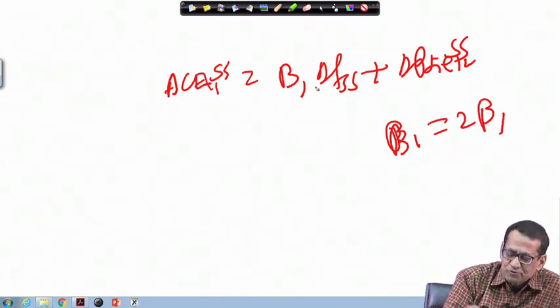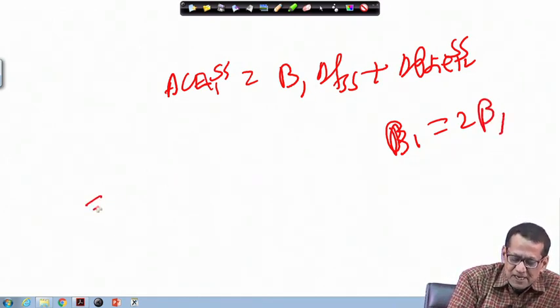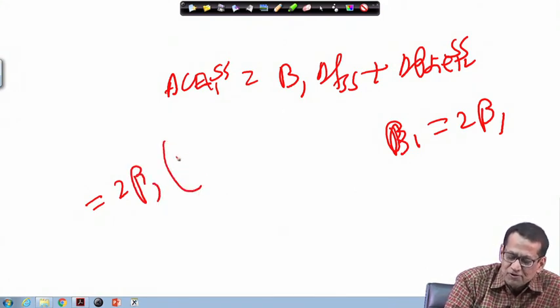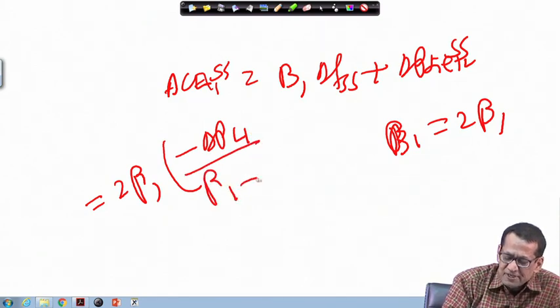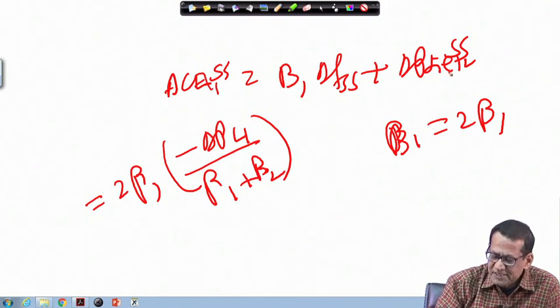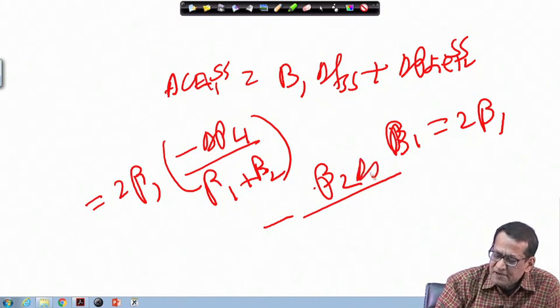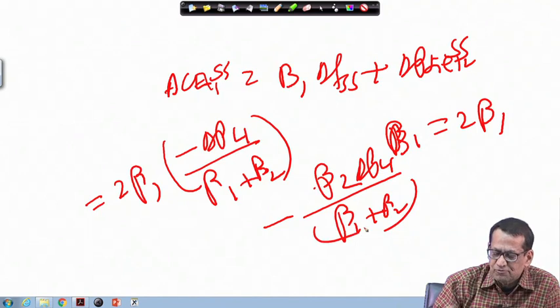So, if we put here 2 beta 1, it will be actually 2 beta 1 and delta f S S we know minus delta P L 1 divided by beta 1 plus beta 2, this is one term, and delta p tie 1 2 S S we know minus beta 2 delta P L 1 divided by beta 1 plus beta 2.